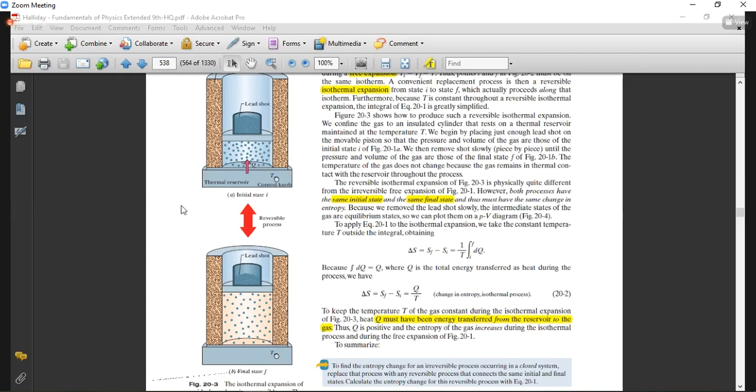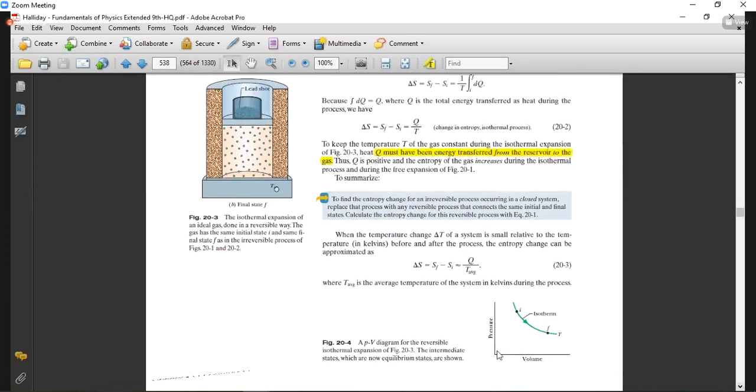Yes sir, so the same phenomenon is being used here: expansion causes cooling and compression causes heating. Yes, it is just like that, we are taking this phenomenon here. Okay, this figure, basically we are dealing with this figure here.